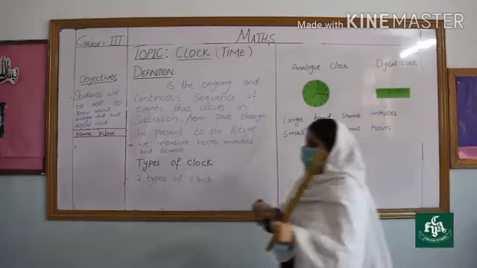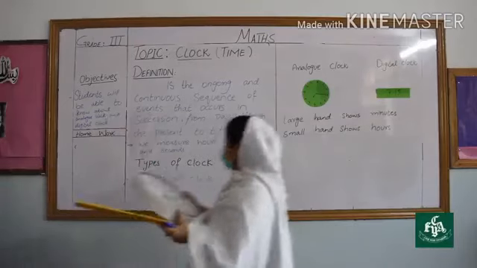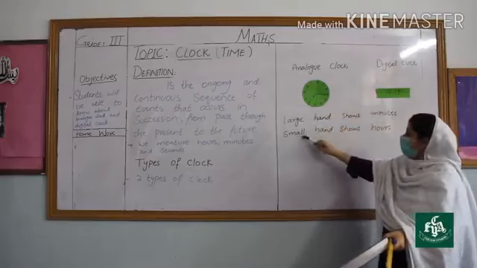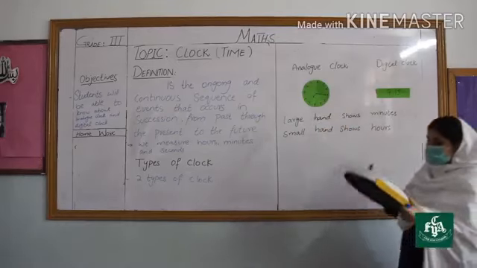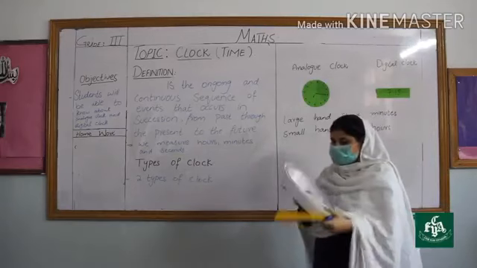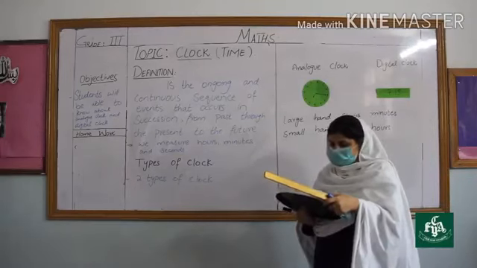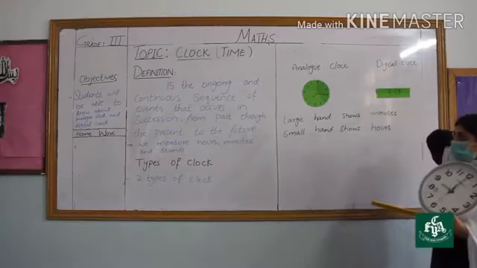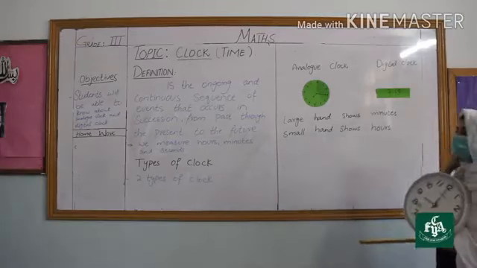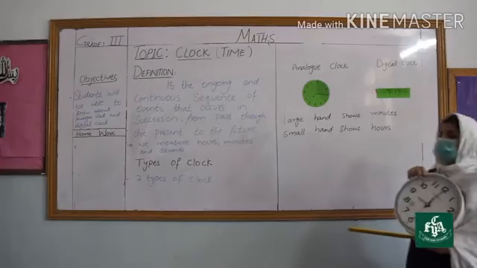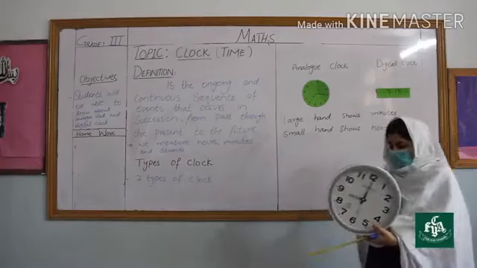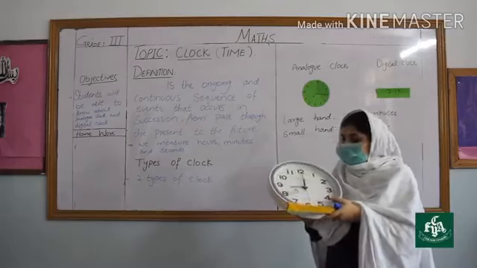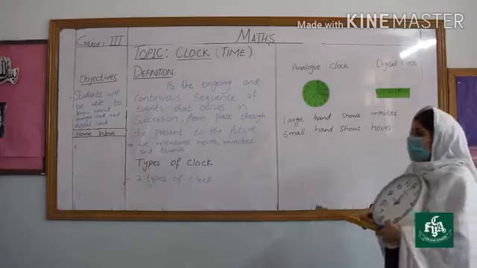So this large hand is used as the minute hand and the small hand is used for hours. Now the analog clock is given to you and you have to write the time in the digital clock. So if the minute hand is on 12 and the hour hand is on 9, the time is